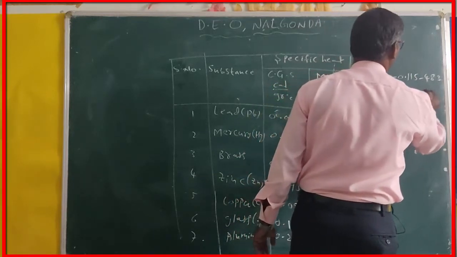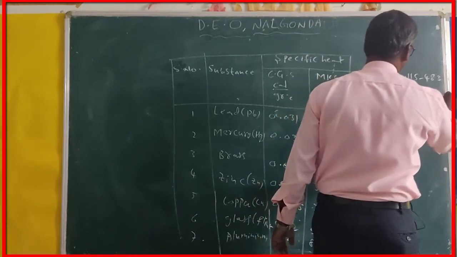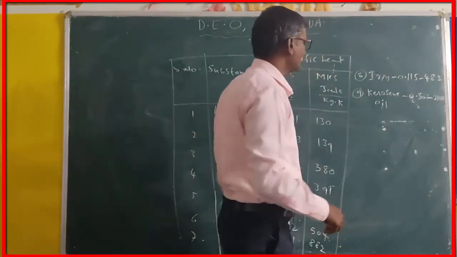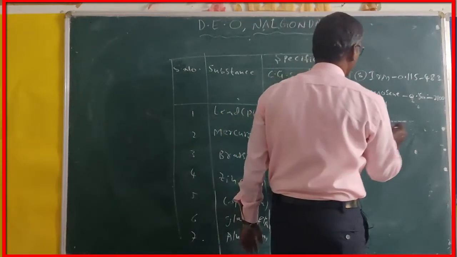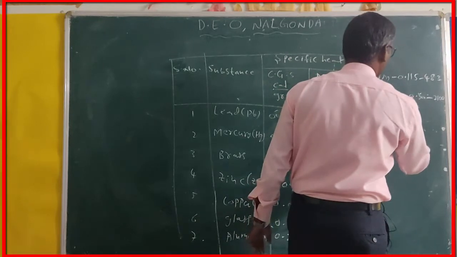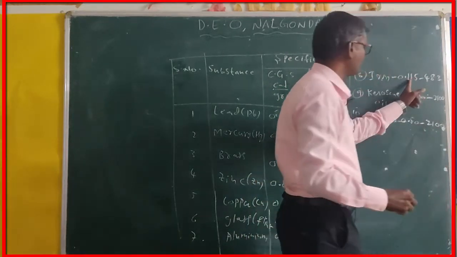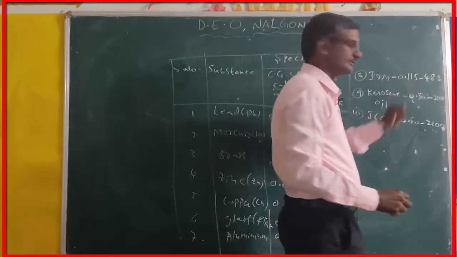The ninth one is kerosene oil: 0.50 in CGS, and 2100 in MKS. The tenth one is ice: 0.50 in CGS unit, and 2100 in MKS unit.